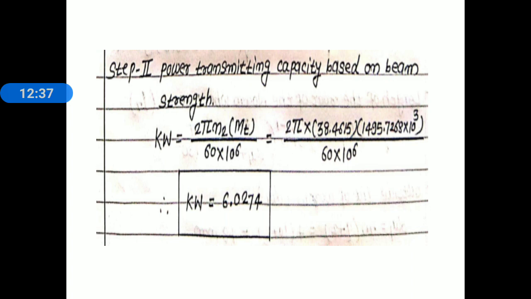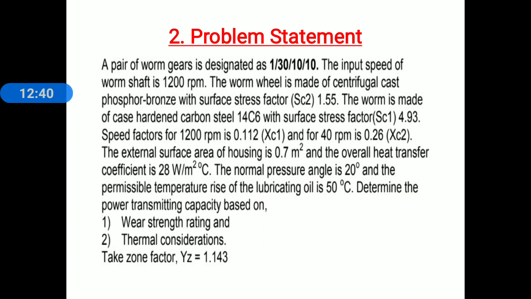Now let's move toward the second problem. This problem was asked for 7 marks in November-December 2019. Again, everyone read this problem statement carefully. A pair of worm gears is designated as 1/30/10/10. The input speed of the worm shaft is 1200 rpm.